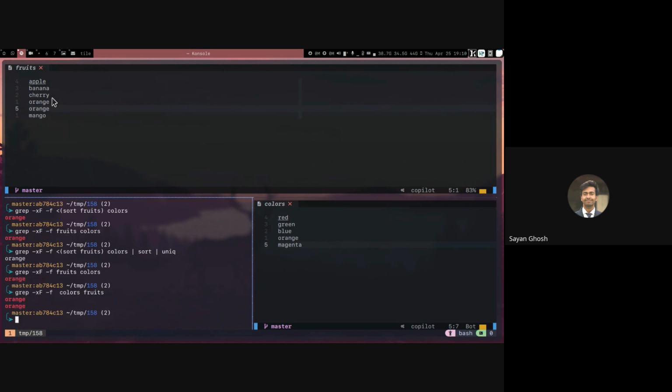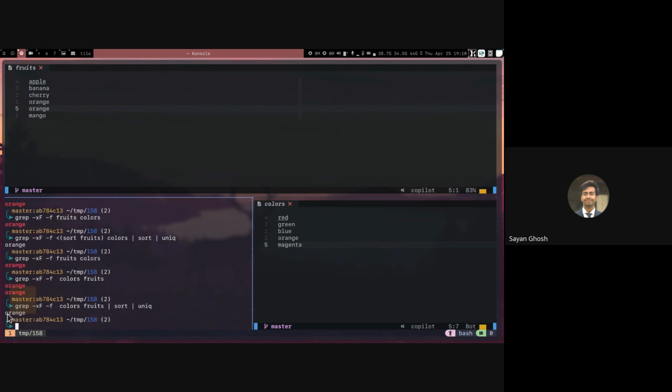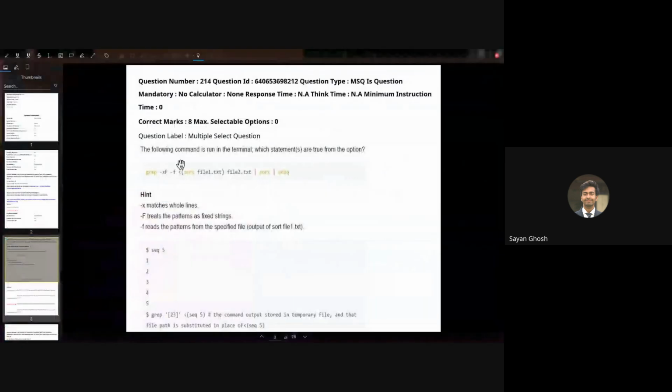Because if it is treated as a pattern, then a pattern can be present 2 times and it will not change anything. Whereas if it is treated as the file, then if a line is present 2 times in a file, both of them are printed. So in either case, if we do sort and uniq, then the duplicates are removed. So now we only have single occurrences of all the lines that are present in both the files, file1 and file2. So that is what this command does.